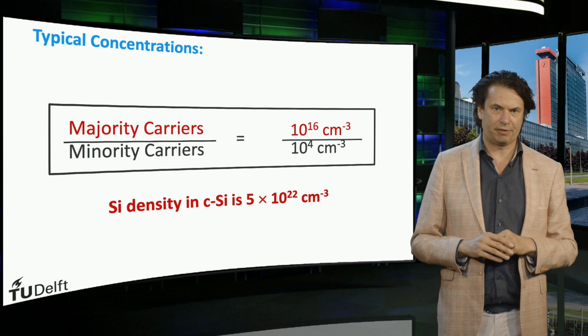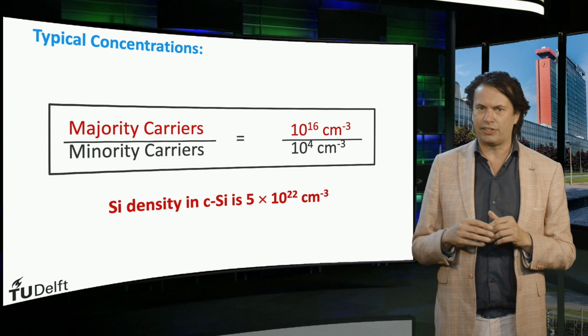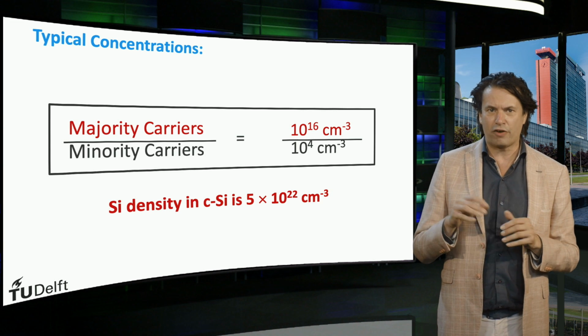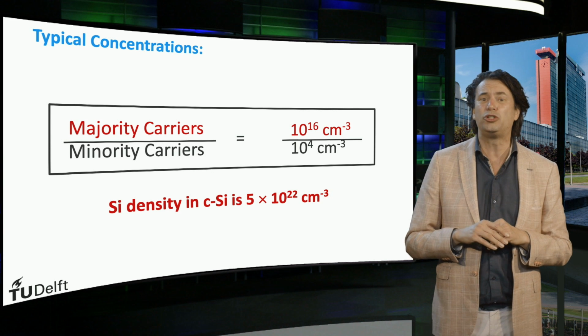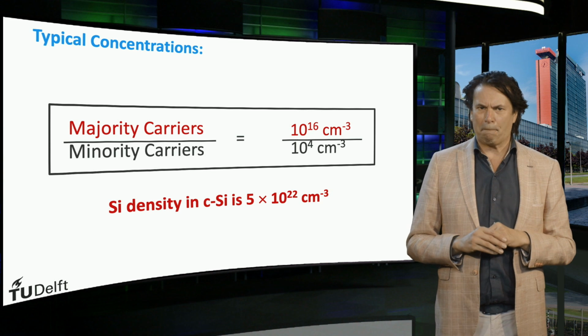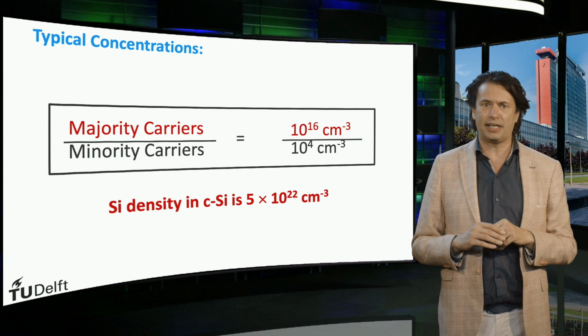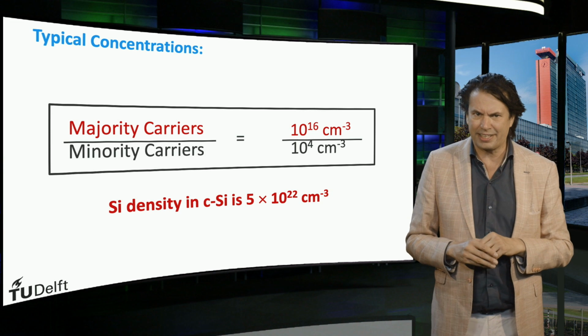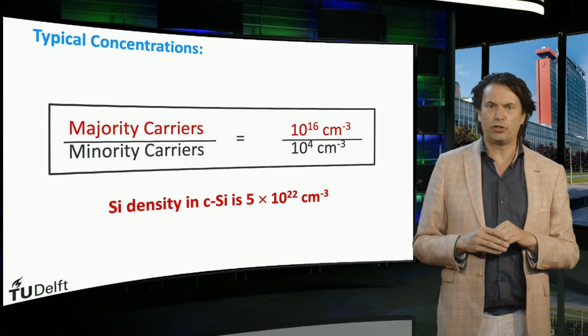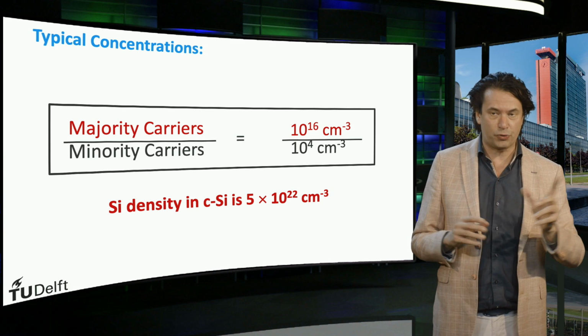This shows that the density of the majority charge carriers can be many orders of magnitude higher than that of the minority charge carriers. Note that the silicon density in crystalline silicon is around 5 times 10 to the 22 per cubic centimeter. This means that the total number of charge carriers is much lower than the typical density of silicon atoms. The ratio of majority charge carriers to silicon atoms in this example is 1 to 5 million.